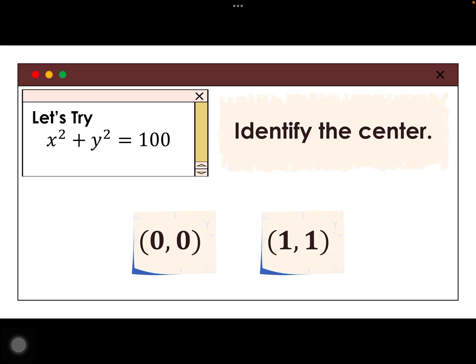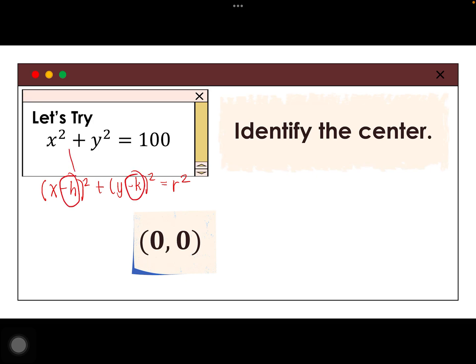Center. Saan kaya ito? Okay. The correct answer here is 0, 0. Remember, the equation of the circle is x minus h squared plus y minus k squared equals r squared. Okay? Ano yung h dito? Diba ito yung katabi ni x and y? And take note, wala silang katabi. So, automatic, it is 0.